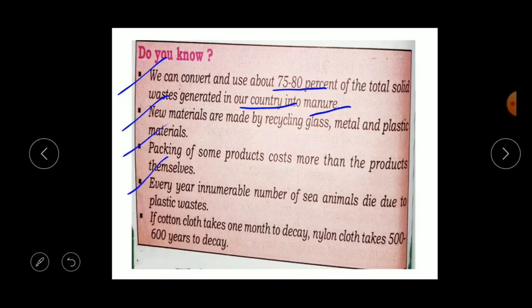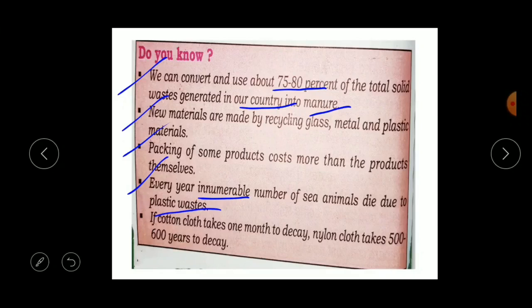So children, remember this, every year innumerable is nothing but too many animals, they are dying due to the plastic waste. That is why the government is repeatedly announcing that do not use the plastic.